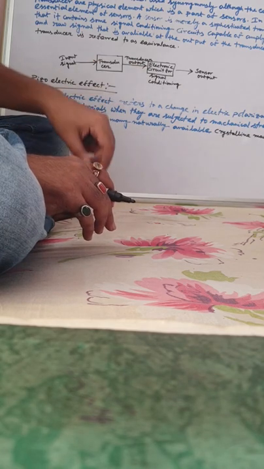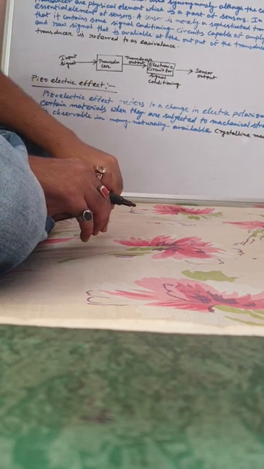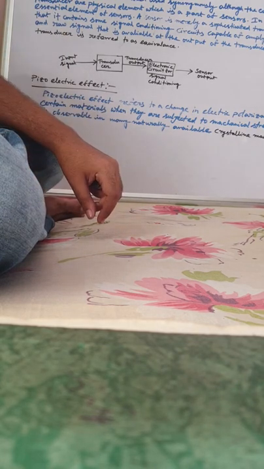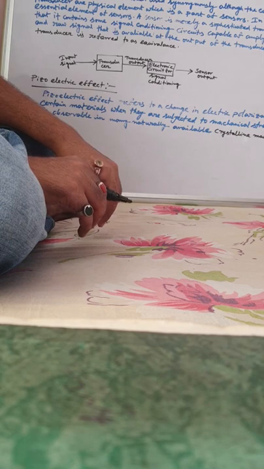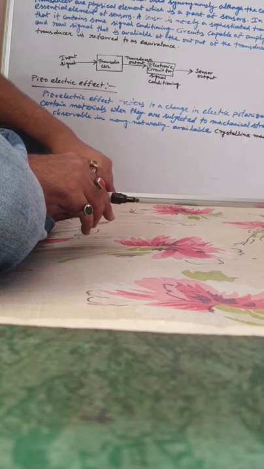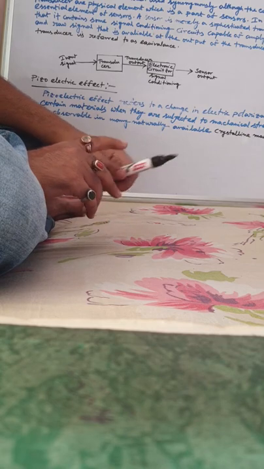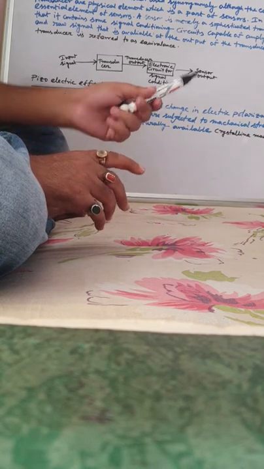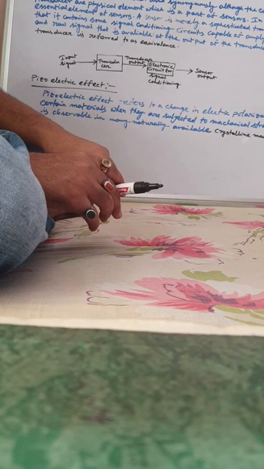So the proper definition is: it is the change in electrical polarization that is produced in certain materials when they are subjected to mechanical stresses. This can be found in naturally available materials like crystalline material and quartz.